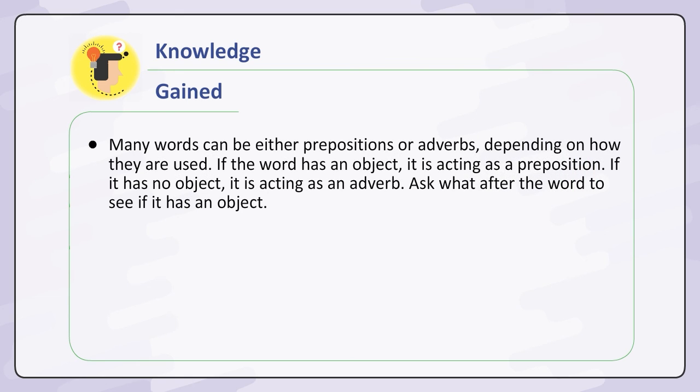Many words can be either prepositions or adverbs, depending on how they are used. If the word has an object, it is acting as a preposition. If it has no object, it is acting as an adverb. Ask what after the word to see if it has an object.